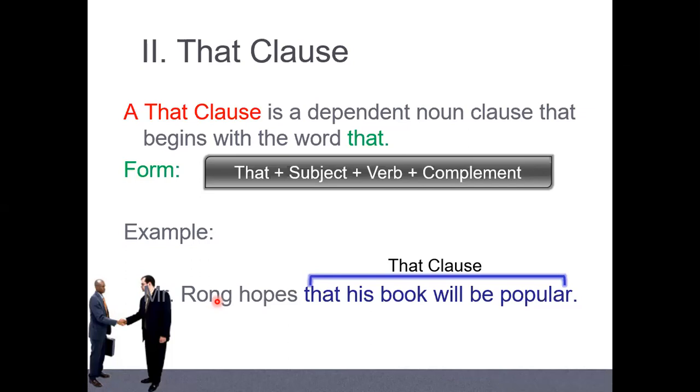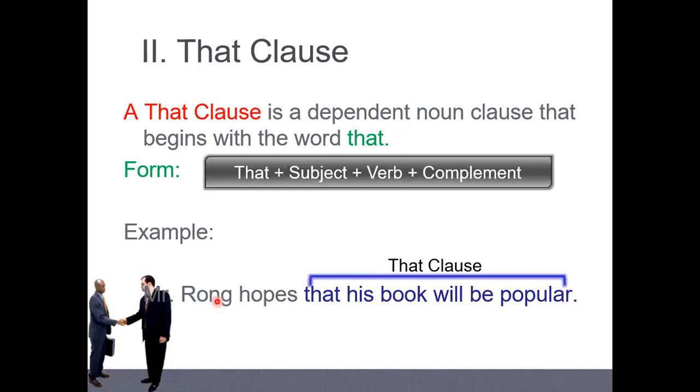Which one do you choose? Compound is when you use a FANBOYS conjunction. This is a complex sentence.